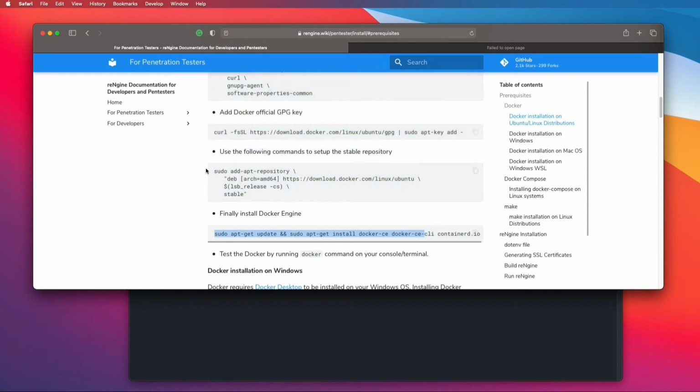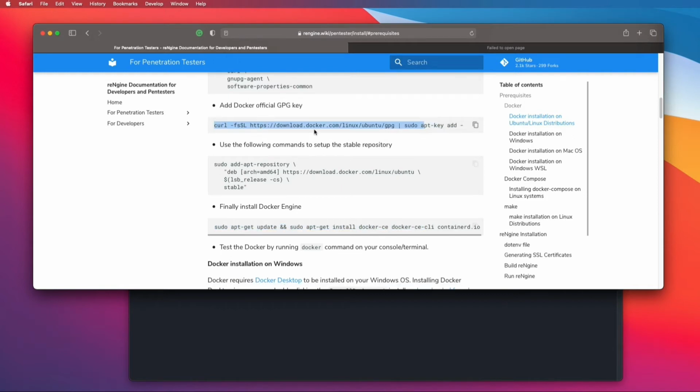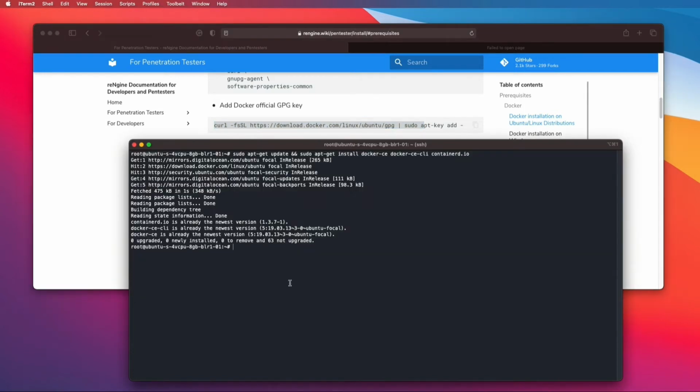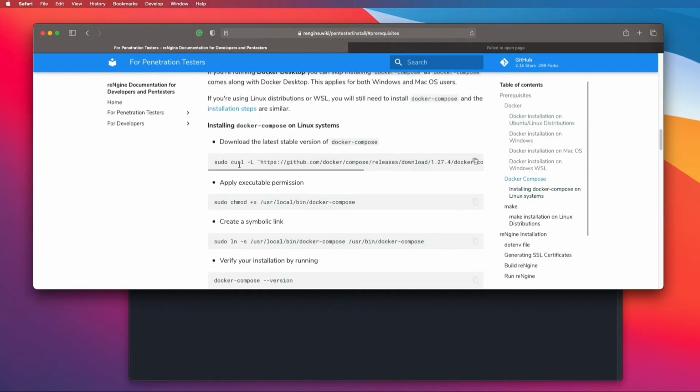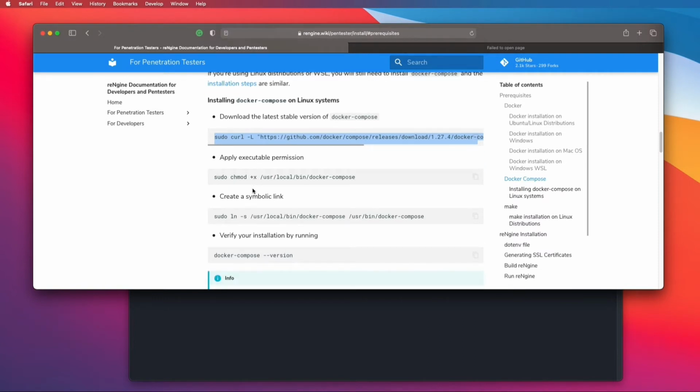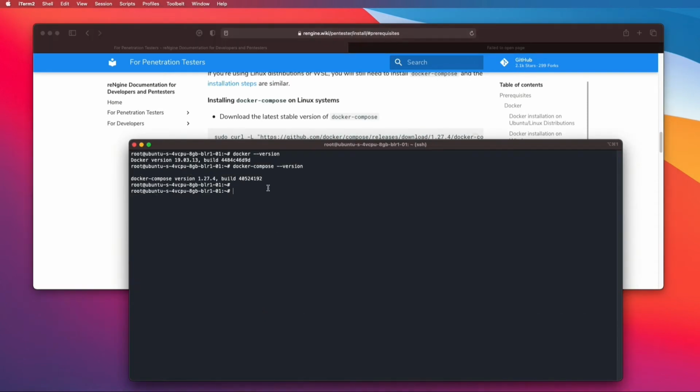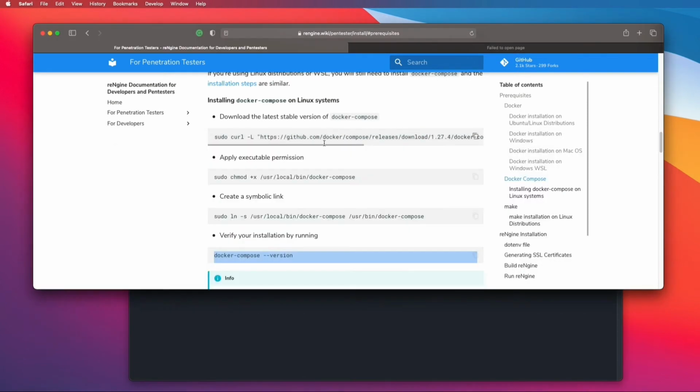But if you are doing it for the first time, you'll have to add the official GPG key and also set up the stable repo for Docker. So just confirm if Docker is installed: docker --version, it's installed. Similarly, the instructions for Docker Compose have also been given here. I've already installed Docker Compose as well, so let's verify that it's running. It is. Now we are good to go.